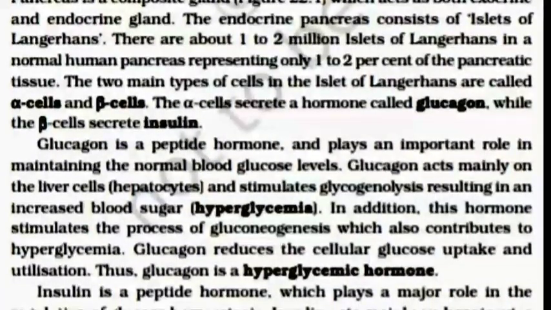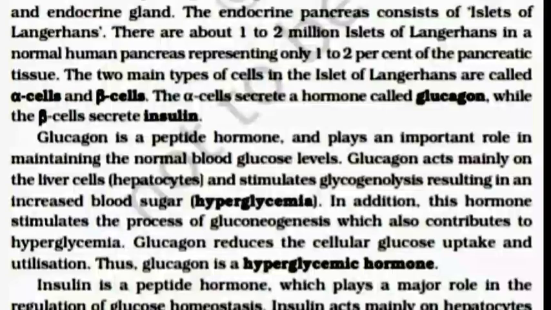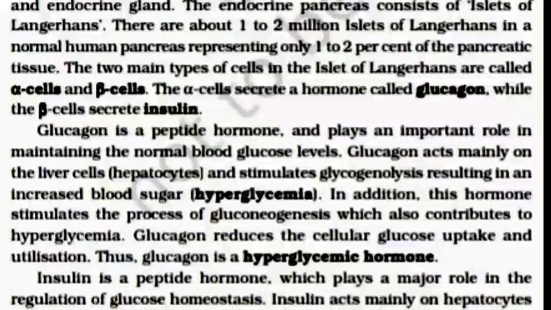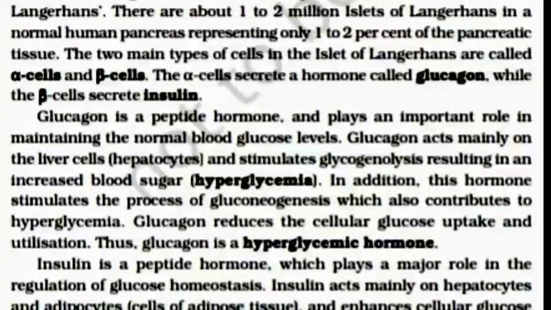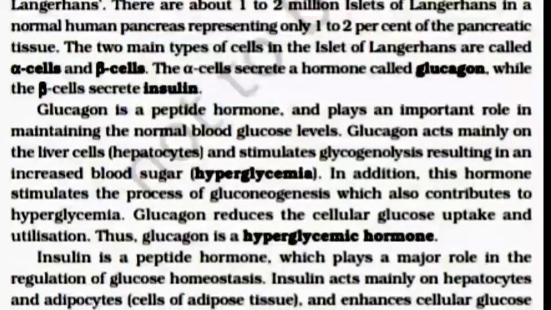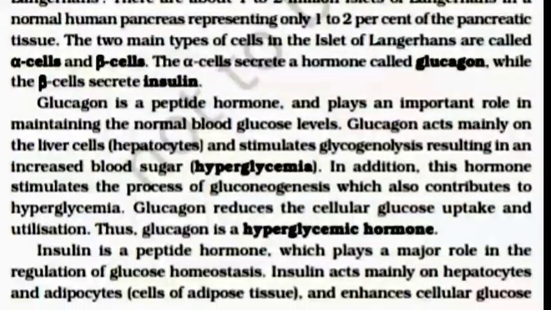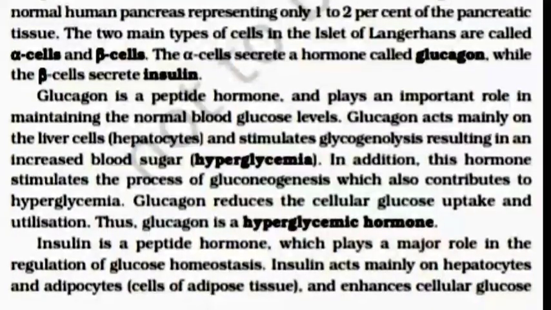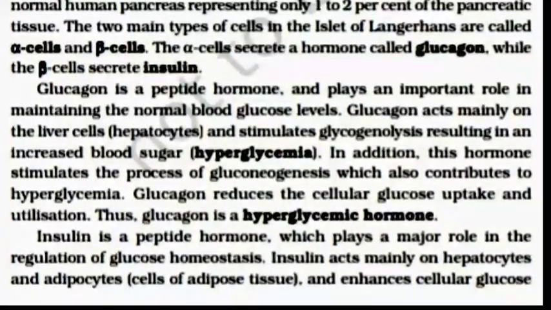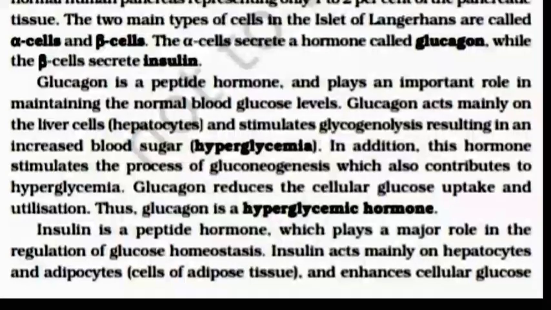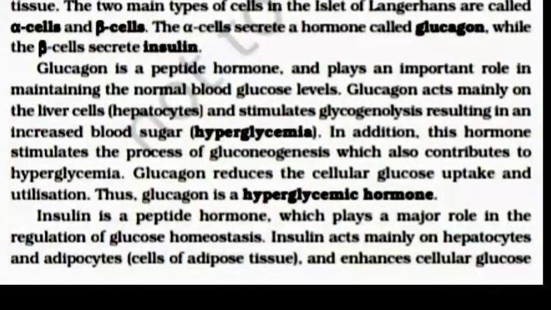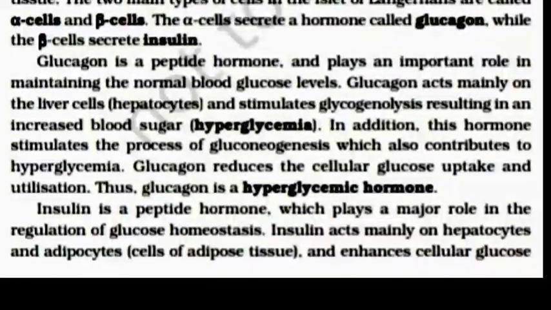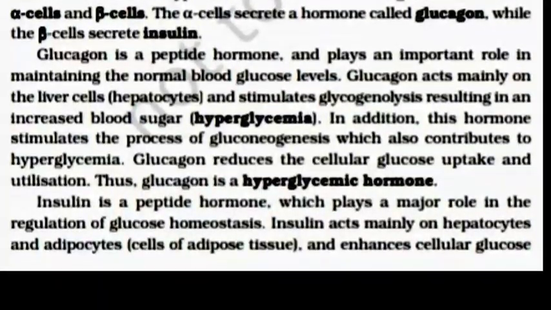In addition, this hormone stimulates the process of gluconeogenesis, which also contributes to the hyperglycemia. Glucagon reduces the cellular glucose uptake and utilization. Thus, glucagon is a hyperglycemic hormone.